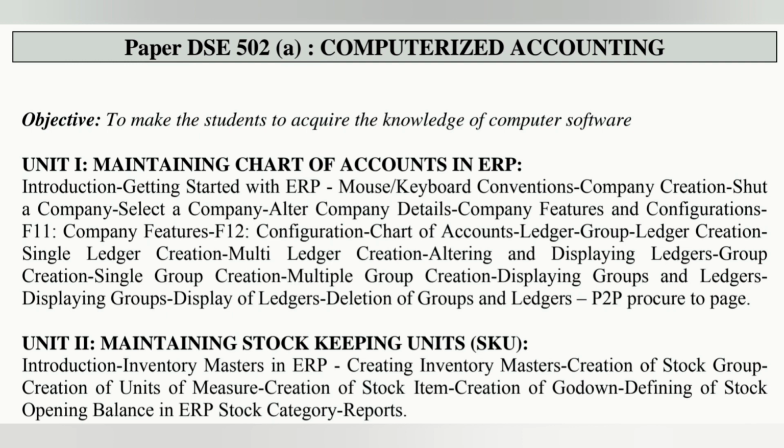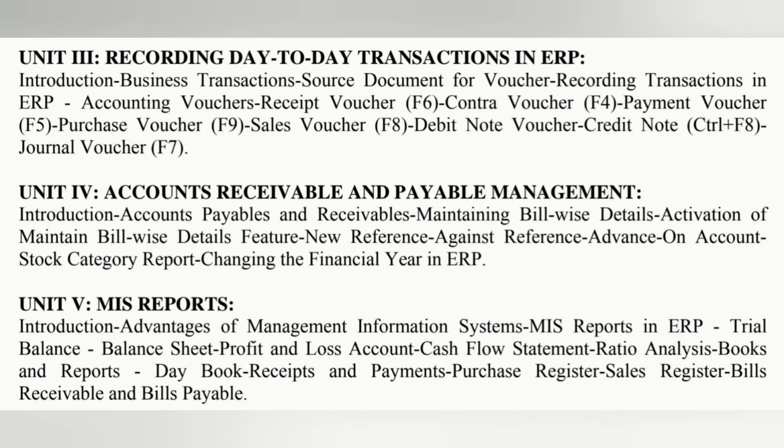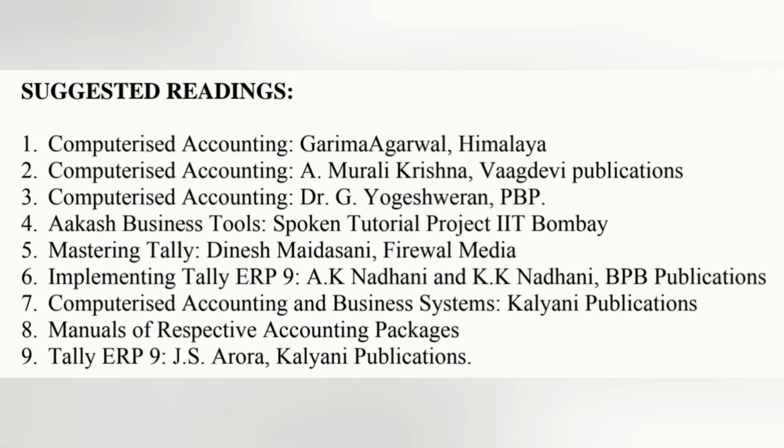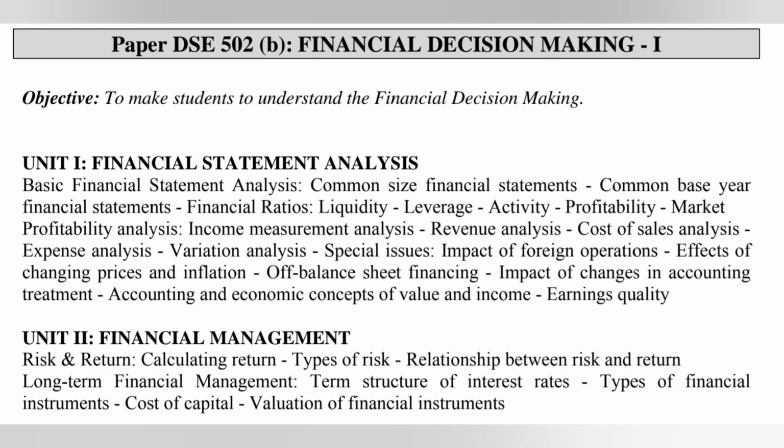On screen you can see complete syllabus unit wise of this subject. Total 5 units we have. In exam, 1 or 2 short questions are coming from each unit and 2 long questions are coming from each unit. You also see the suggested books for this subject on screen. Next subject, Financial Decision Making 1.